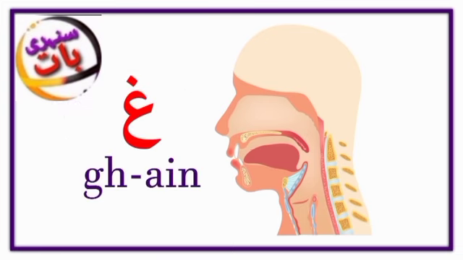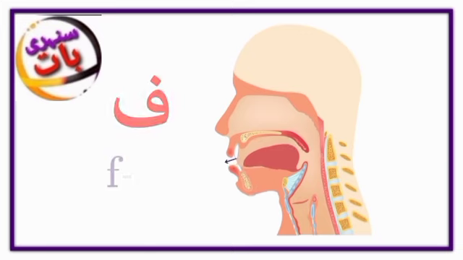غين. The غين sound, it's very close to the French R sound. غ. It's not ga, it's غ. Fa.